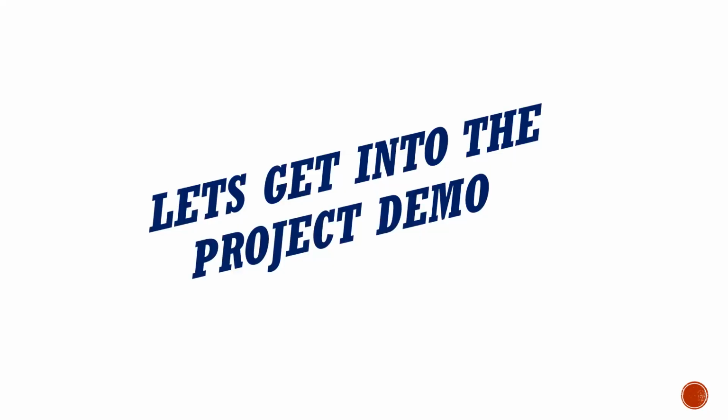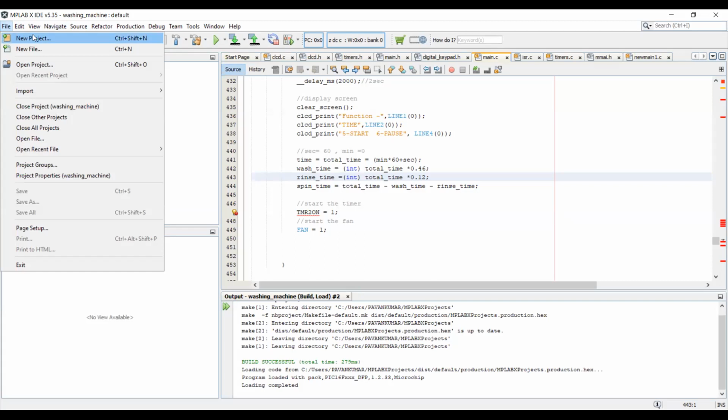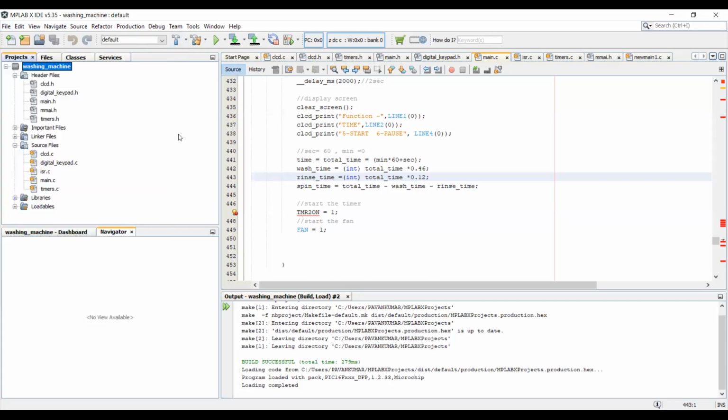Let's go into the MPLAB X IDE, version 5.35. We can create a new project by going to New Project and following several steps. Since I've already created the project, I'll directly show the project. We have two folders: header files and source files, where we save the .c files in source files and .h files in header files.